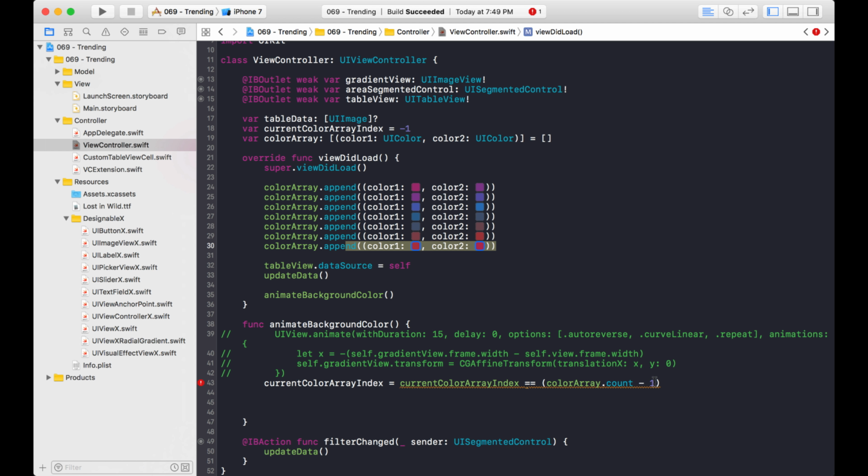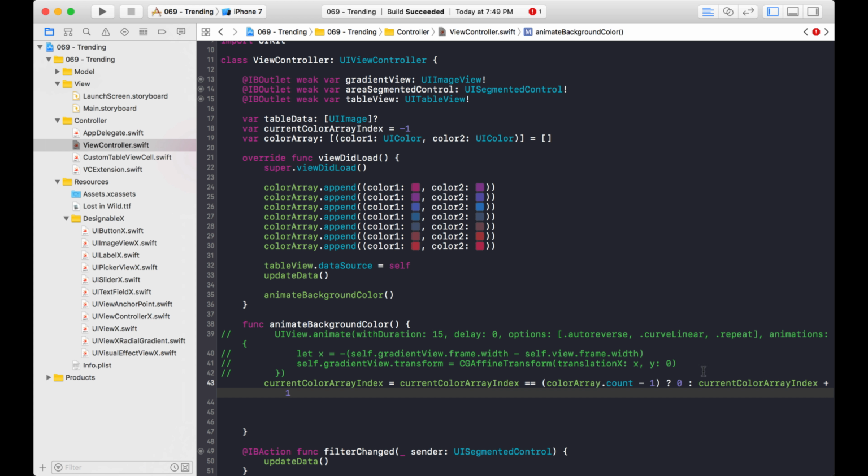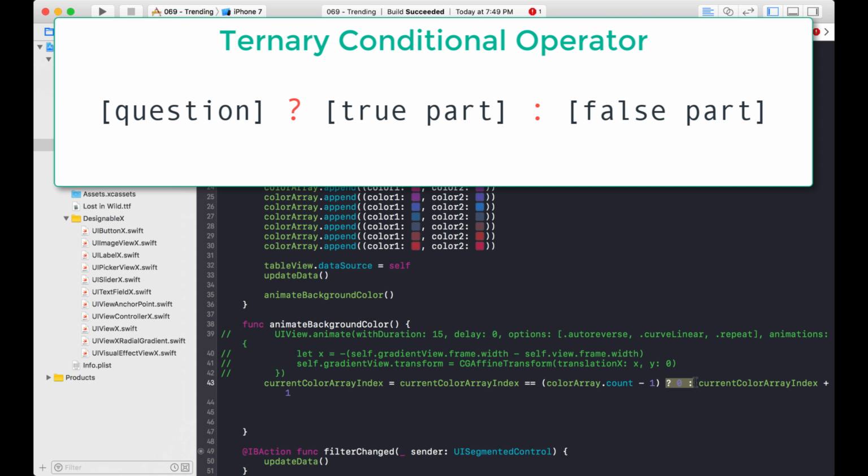So if the highest index is 6, and this is 6, then what I want to do is start from the beginning, back at 0. Otherwise, I'm going to increase the number by 1. Like that. This right here, this question mark and colon, is sort of like a small if statement. And this is the if statement right here. So if this is true, do this, else do this part that comes after the colon.